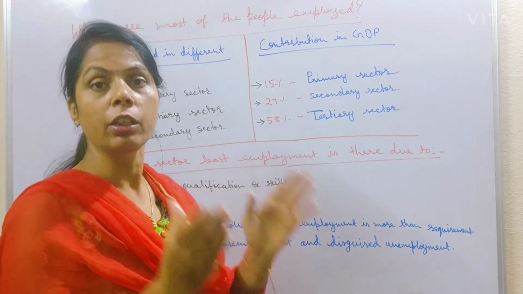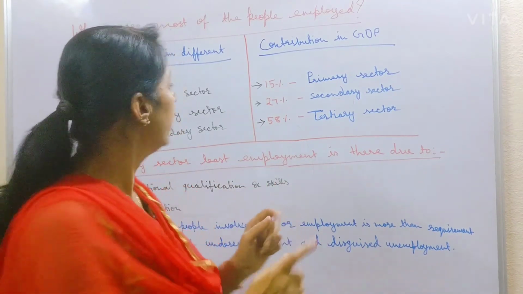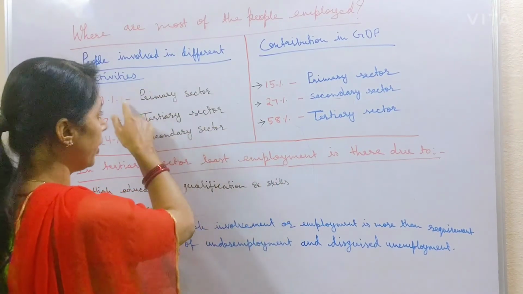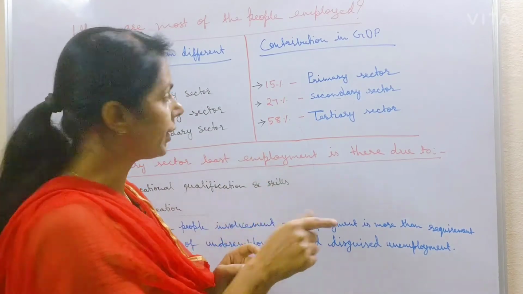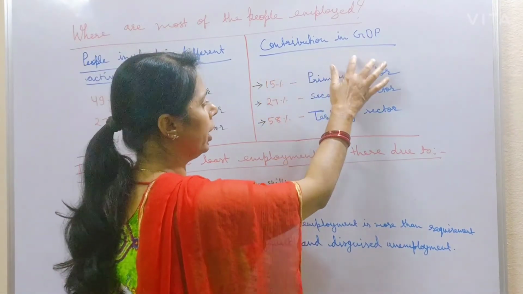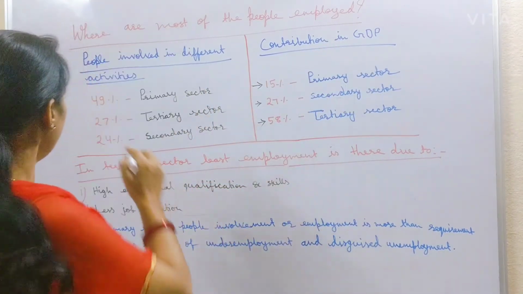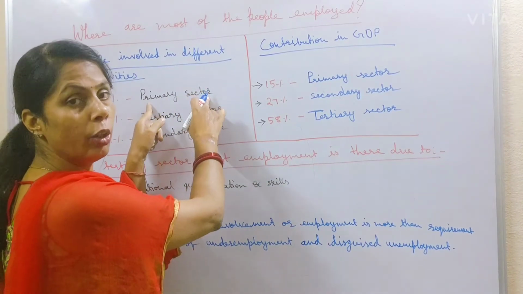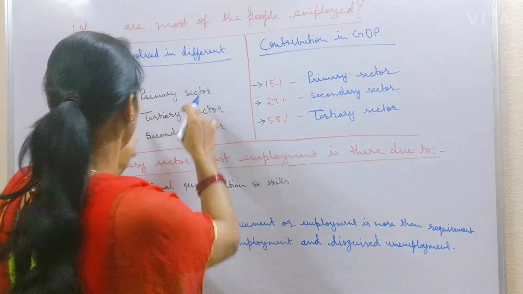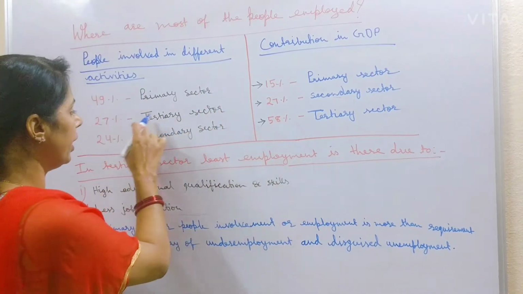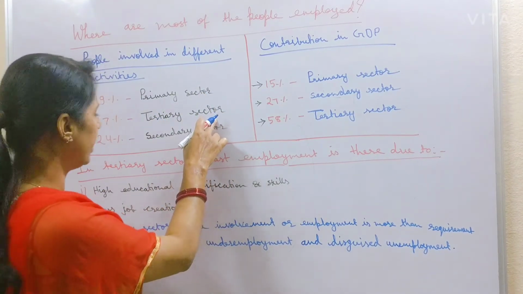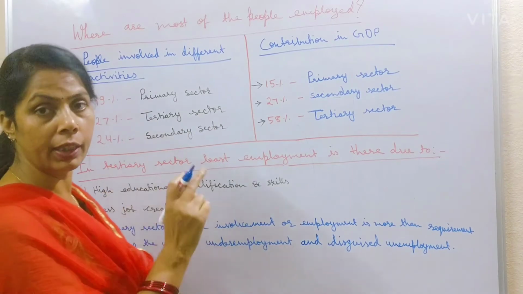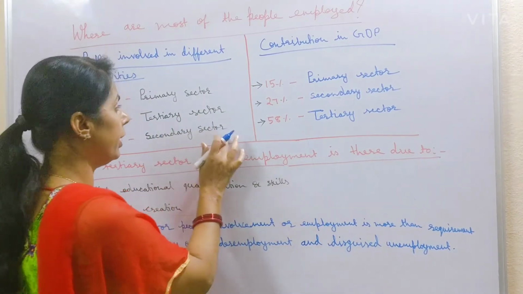From this chart, you can easily understand the people's involvement in different activities or sectors and the contribution to GDP. Here, 49% of people are involved in primary sector activities, 27% are involved in the tertiary sector, and 24% are involved in the secondary sector.